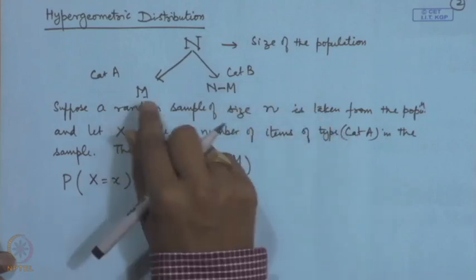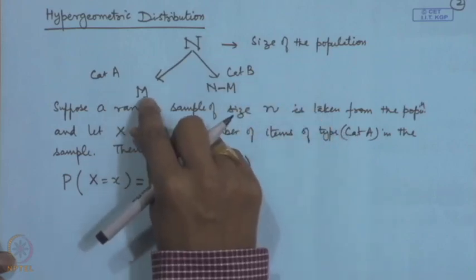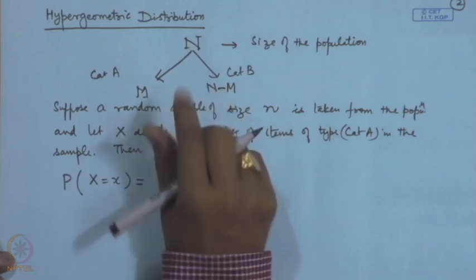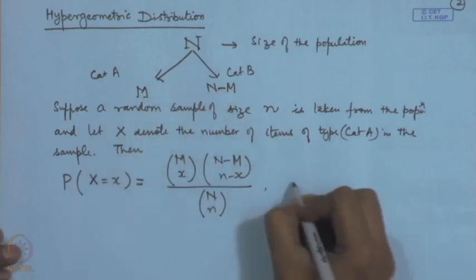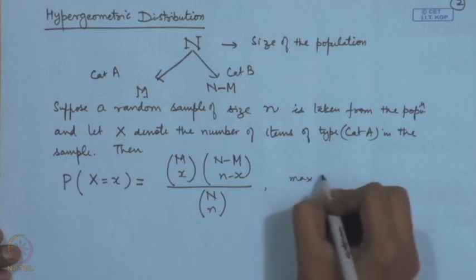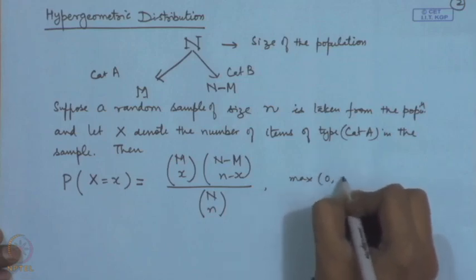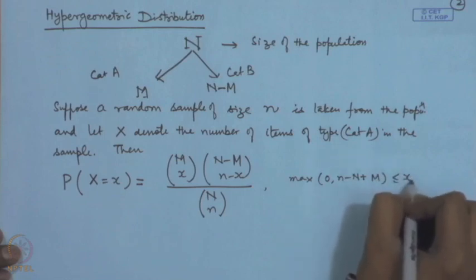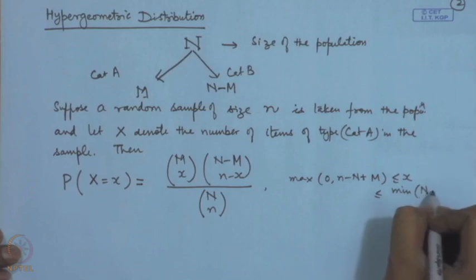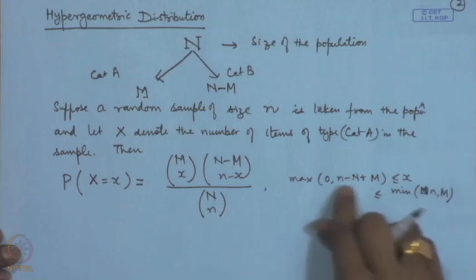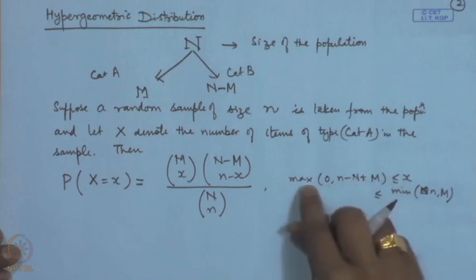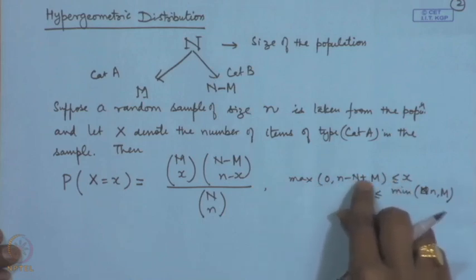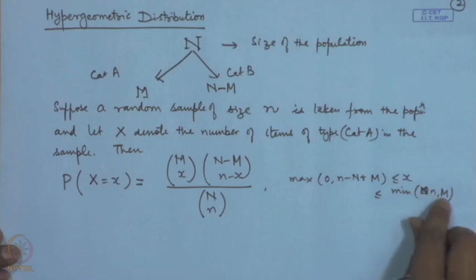However, this is also subject to the restrictions of the total elements of each type, and therefore we may write the restrictions in a more strict sense, that is, x is an integer between the maximum of 0 and n minus N plus M, to the minimum of n and M.